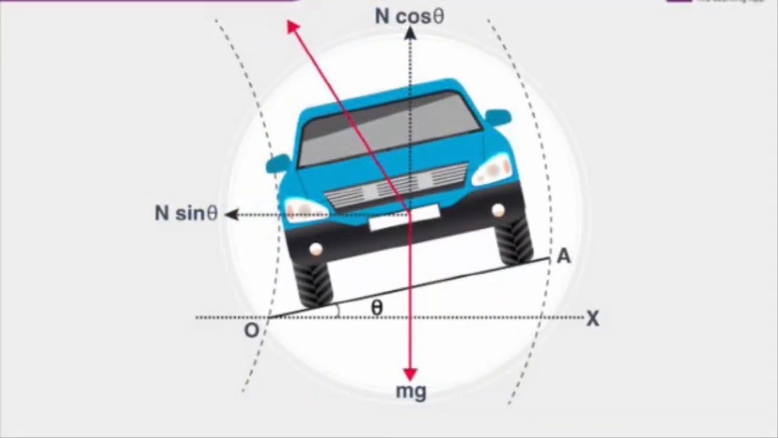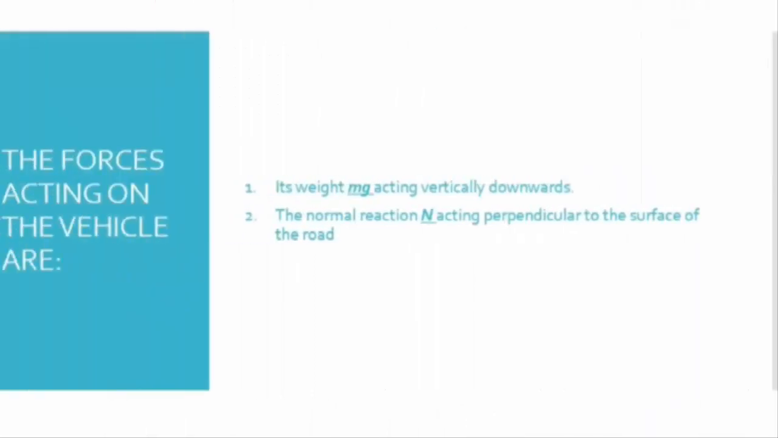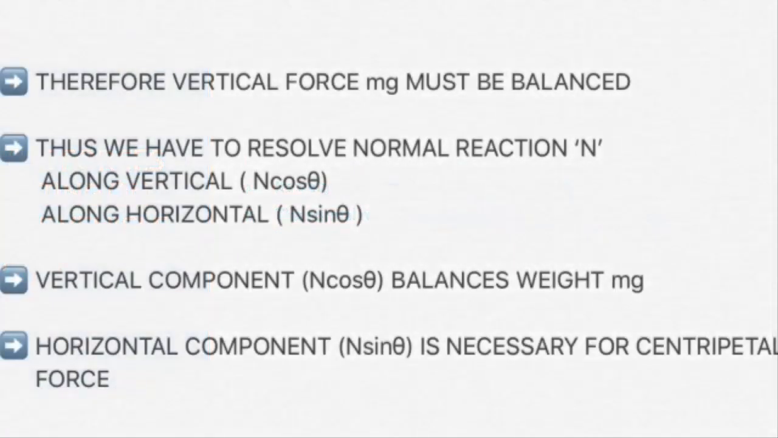Theta is the angle of banking, N is the normal reaction, N cos theta represents the vertical component, N sin theta represents the horizontal component, and mg is the weight. Two forces act on the vehicle: its weight mg acting vertically downwards and the normal reaction N acting perpendicular to the surface of the road. Therefore, the vertical force mg must be balanced. Thus, we resolve the normal reaction N along the vertical as N cos theta and along the horizontal as N sin theta.